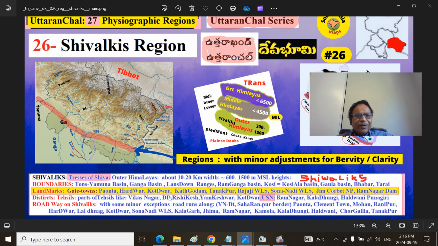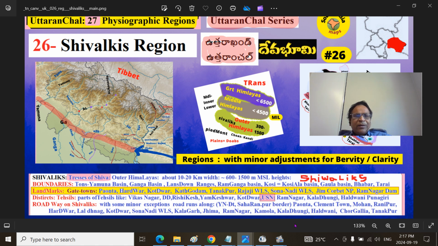Did I talk about here? Maybe I didn't talk about that. So Shivaliks is the traces of Shiva, the outer Himalayas, 10 to 20 kilometers in width, 600 to 1500 meters in height. They are spelled variously. Borders are the Tons Yamuna Basin, the Ganga Basin, it cuts through Lansdowne ranges and the Ram Ganga River Basin, Kosi, that is Western Kosi, that is Koshiala River Basin, Gaula Basin, Babar and Tarai, because south of it is Babar